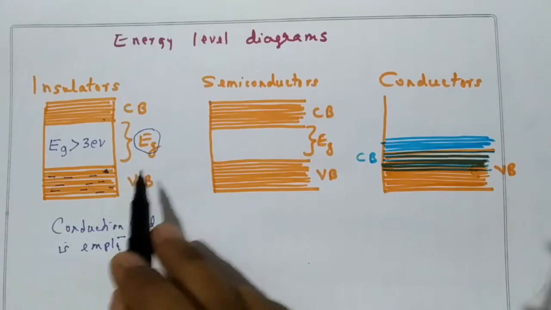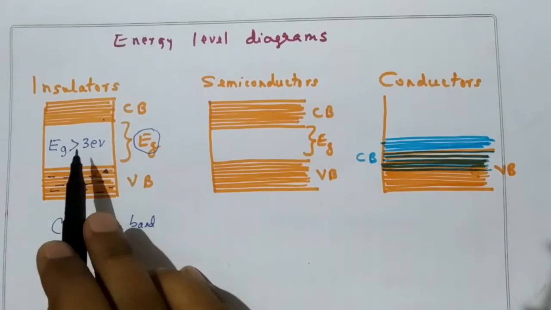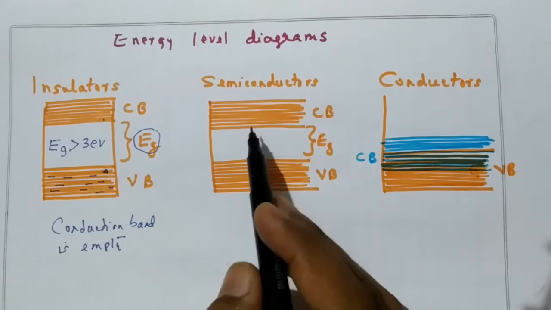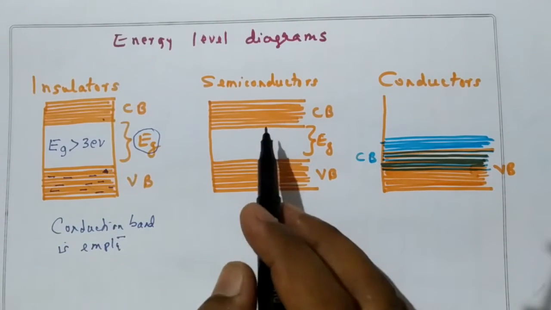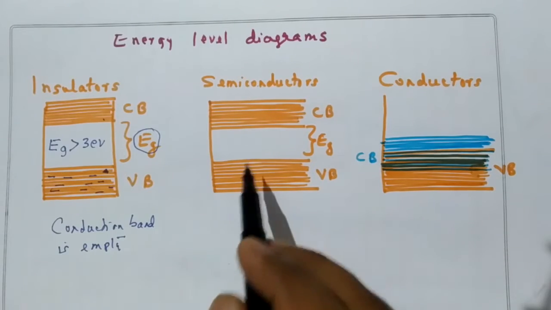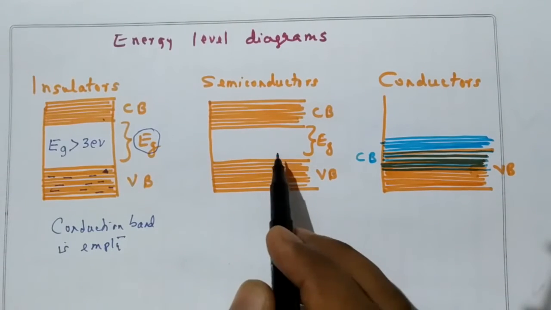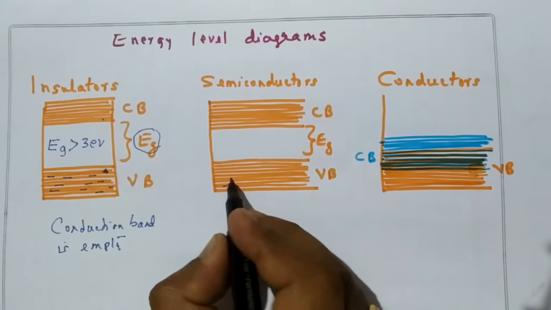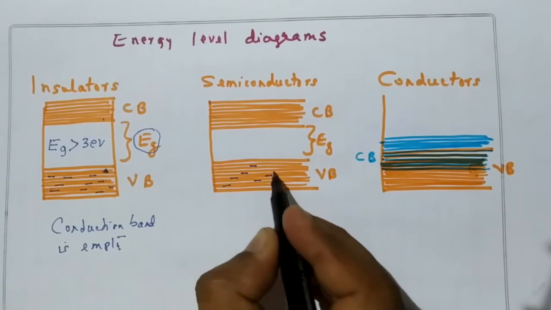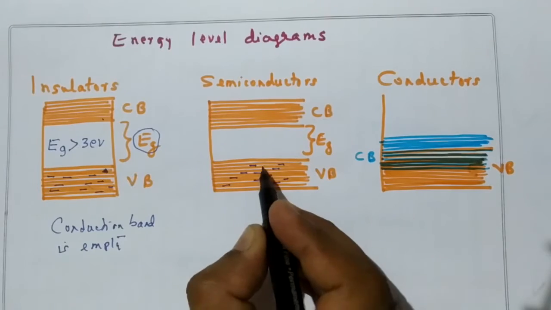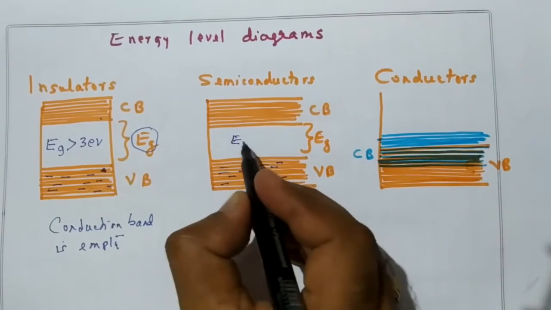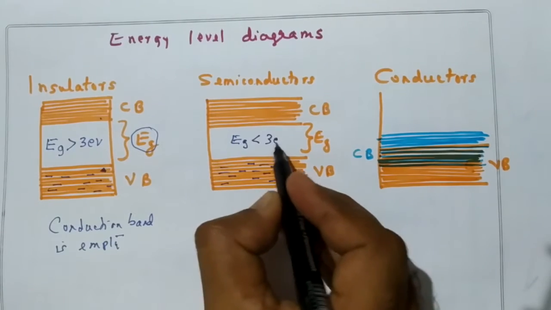Now coming to the semiconductor. The conductivity will be quite higher compared to the insulator. In an insulator, theoretically the conductivity is 0. But in a semiconductor, the conductivity is not 0. The conductivity will be highly appreciable here. Now, normally the electrons are in the valence band here, like this. Now, the forbidden energy gap will be less than 3 electron volt.